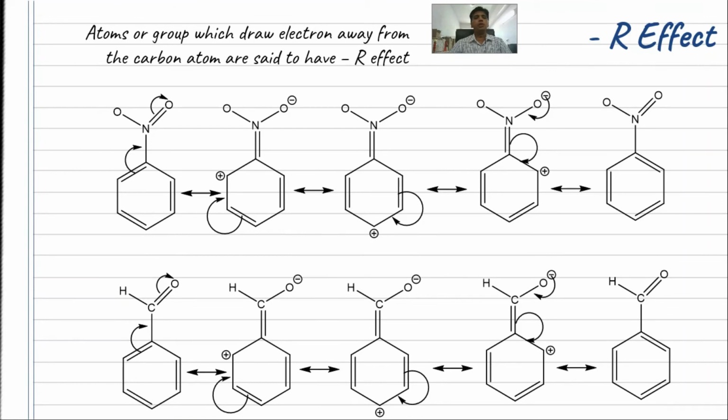Similar to NO2, you can see the structure of benzaldehyde, where CHO is acting as an electron withdrawing group. That means it is withdrawing the bond pair electrons or pi electrons from the ring system, and this gives rise to the resonating structures. So this is how the minus R and plus R effect is taking place in the resonating structures.